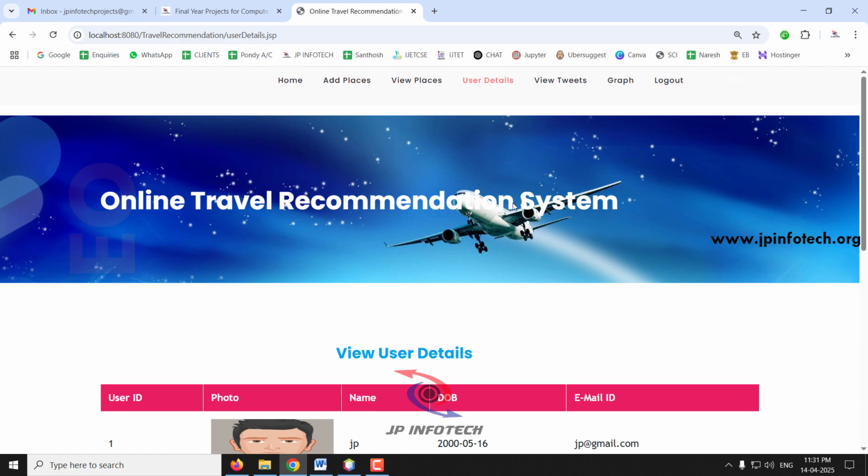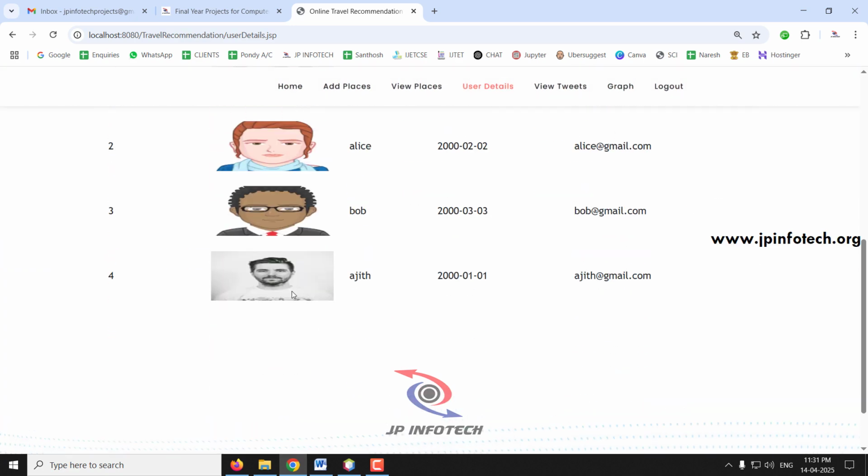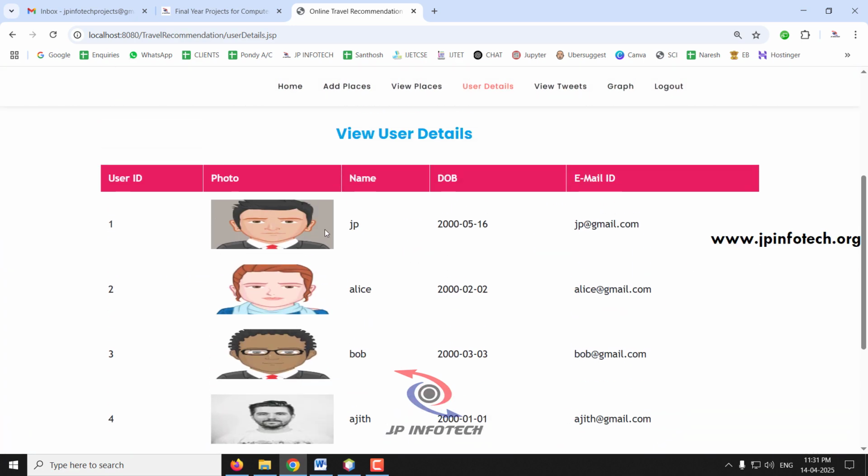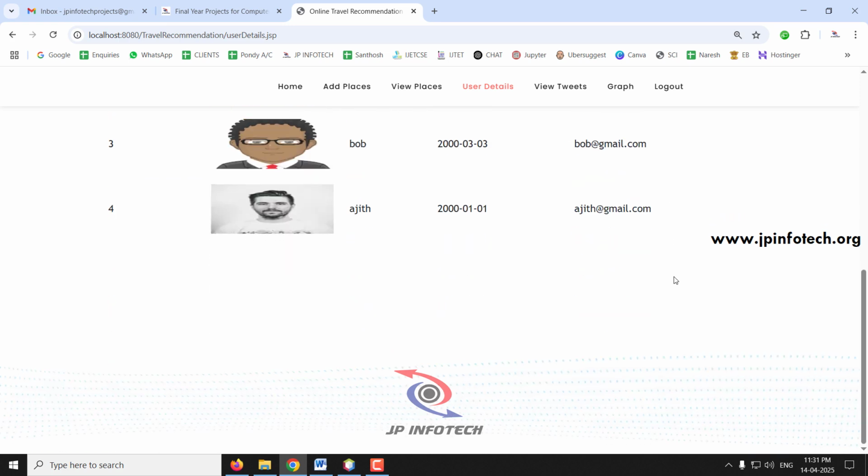If you go to the user details, you can see every user's details. I have created 4 users. Every user will have a unique user ID. You can see the first user which I have created has user ID 1, second user 2, 3, like that. The admin can see the user ID, photo, their name, date of birth, and email ID options in it.